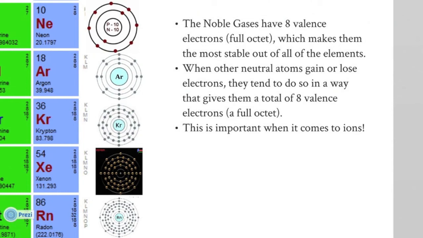This is important when it comes to ions. That's why I spent so much time reviewing noble gases and valence electrons and octets. Other atoms gain and lose electrons in such a way that they come to their most stable form, that stable form being having 8 electrons in their outermost shell.